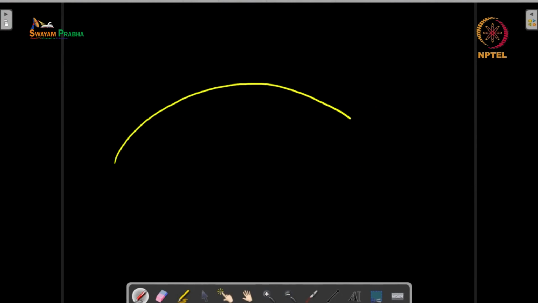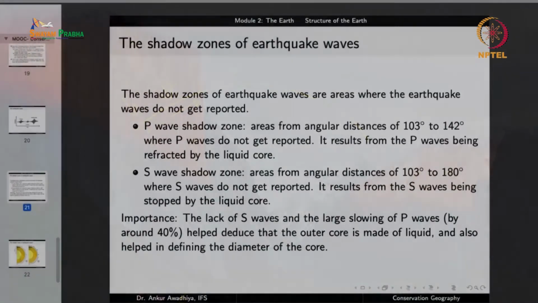Suppose this is the focus, this is the epicenter, and you have the waves that are moving in different directions. So you can measure the earthquake at this point, but you can also measure the earthquake at this point and this point and this point and so on. These measurements are only possible because these waves are propagating throughout the earth. So we can make these measurements at different locations.